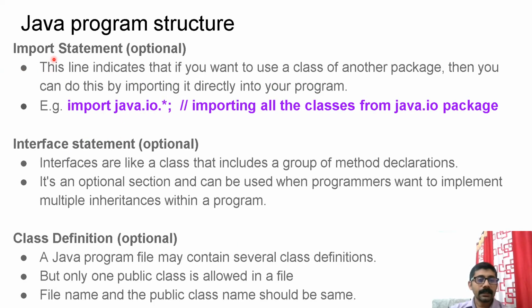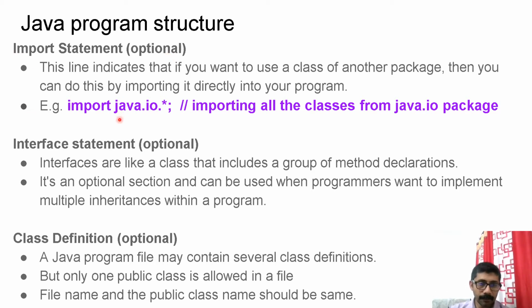Next thing is import statement. This you can correlate with the hash include statements in your C program. Concept-wise, it is similar to that. The line indicates that you want to use a class of another package. Then you can do this by importing it directly into your program. It is like using the libraries in C++. Here you are using a different syntax by which you are importing the classes present in those packages.